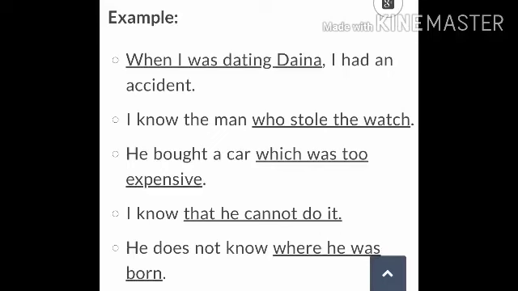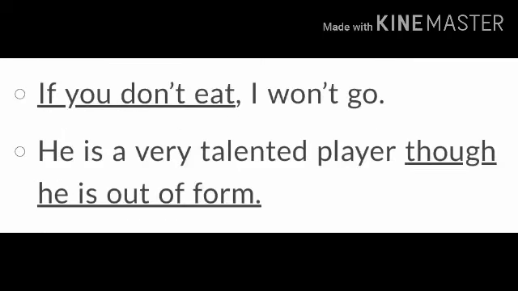When I was dating Dinah, I had an accident. So when I was dating Dinah is a subordinate clause. Now, I know the man who stole the watch. Though it's a complete meaningful sentence, it is added to the other clause, and here we find who stole the watch, which was too expensive.